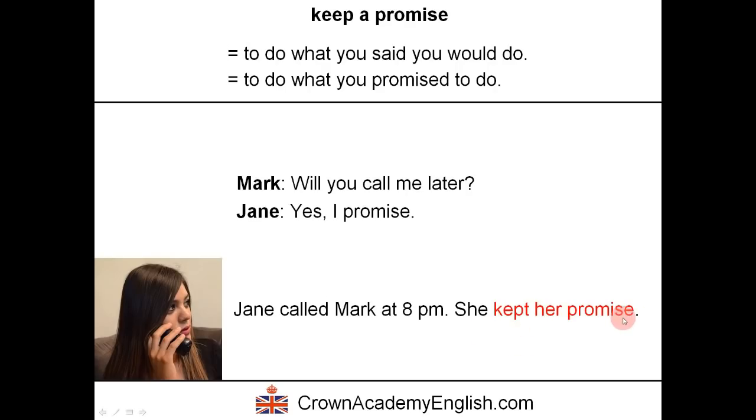She kept her promise. The opposite of this, imagine Jane didn't call Mark at 8 p.m. and she didn't call him at all in the evening. Then we could say she broke her promise. And broke is the past simple form of break. Okay, so we say keep a promise, and the opposite is to break a promise.